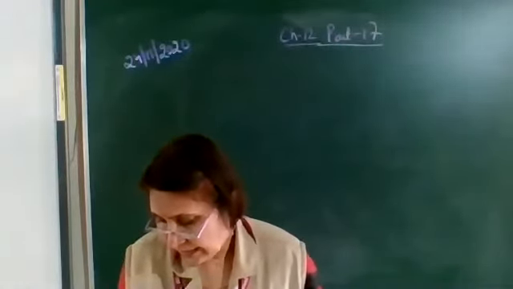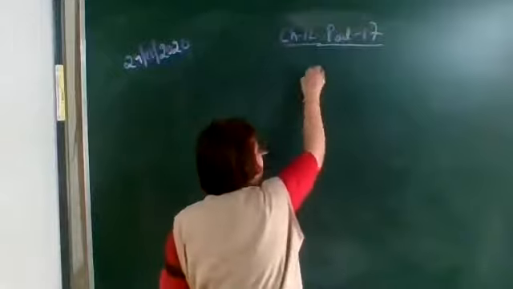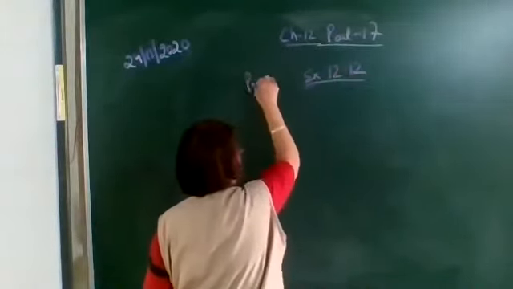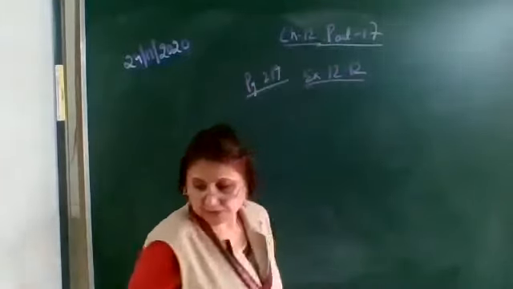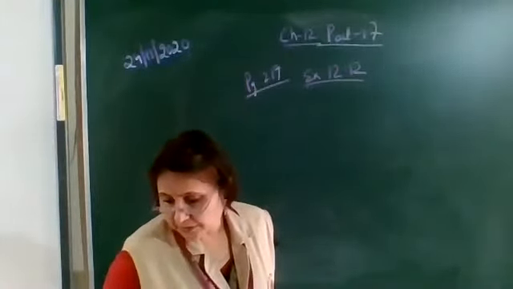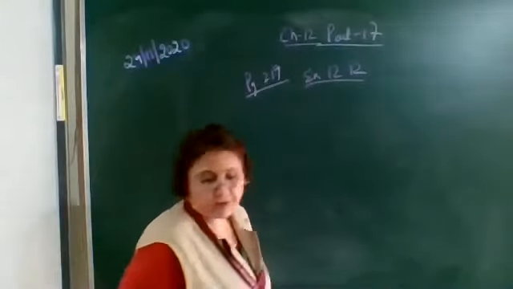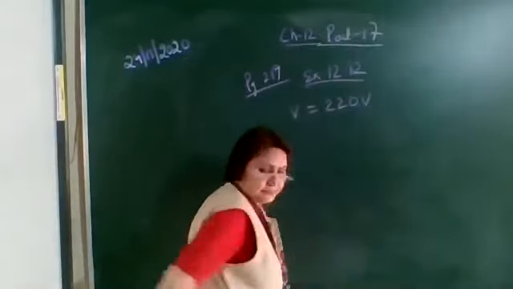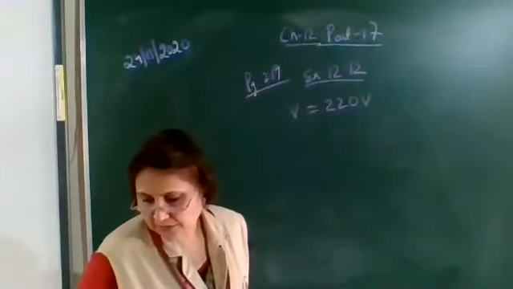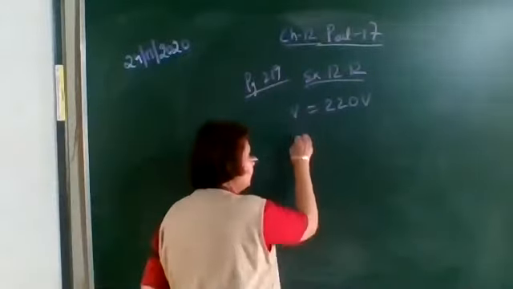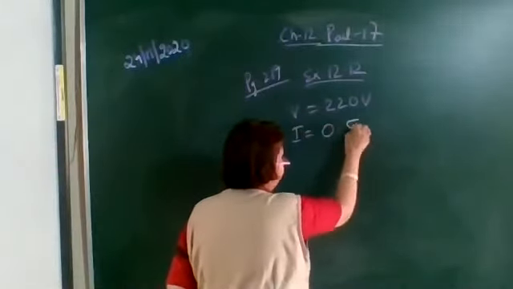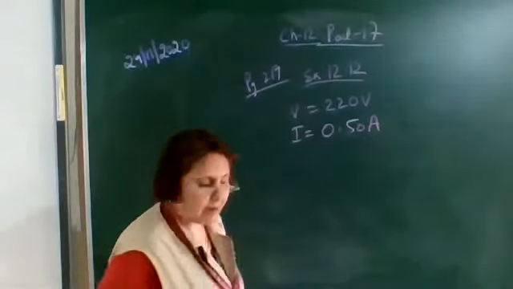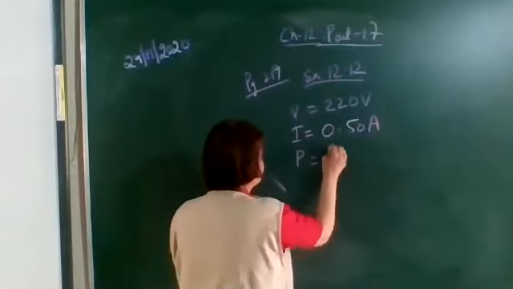Now, an electric bulb is connected to a 220 volt generator. So the voltage source is 220 volts. The current in the circuit is 0.50 ampere. Current is given as 0.50 ampere, and we have to find the electric power, the power of the bulb.